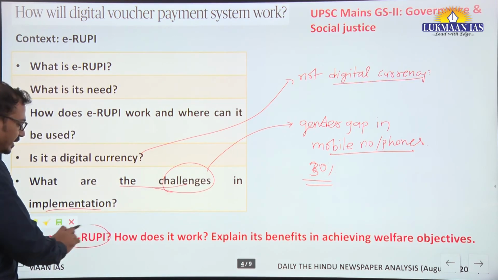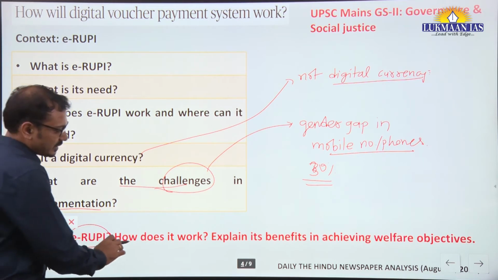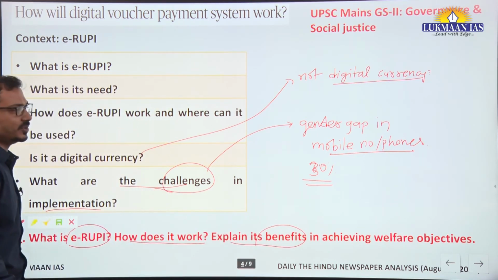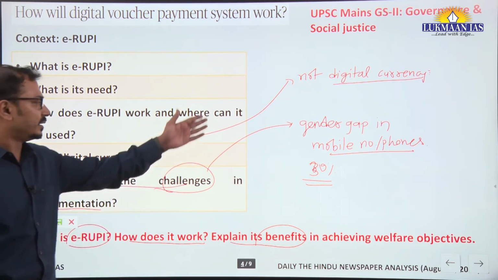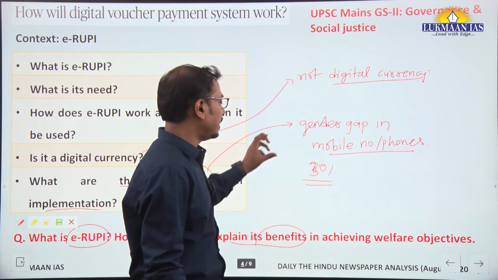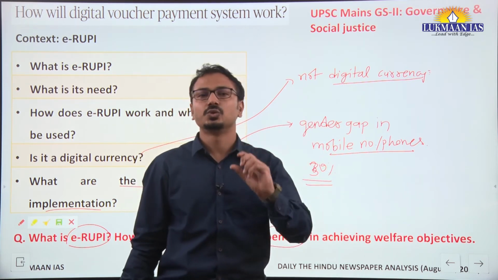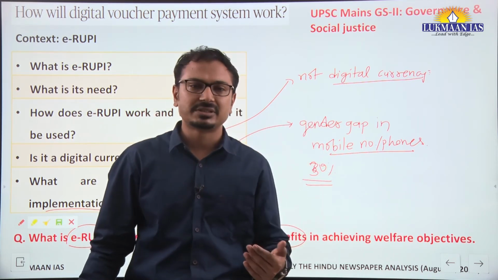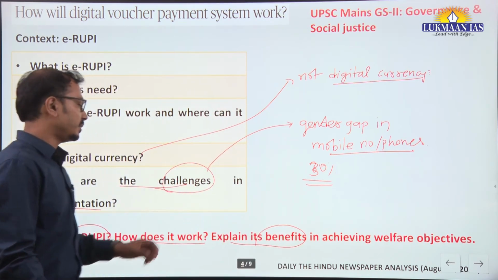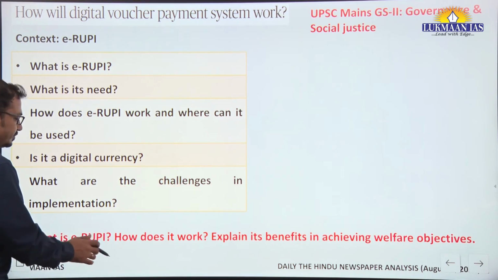Yes, what is e-rupee? The question: how does it work? Explain its benefits in achieving welfare objectives. Okay, so you can discuss all these issues here. You can talk about how it works and welfare objectives, social justice and government schemes and its effective implementation. Okay, yes, fine.